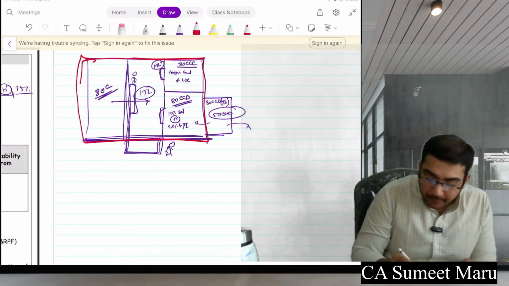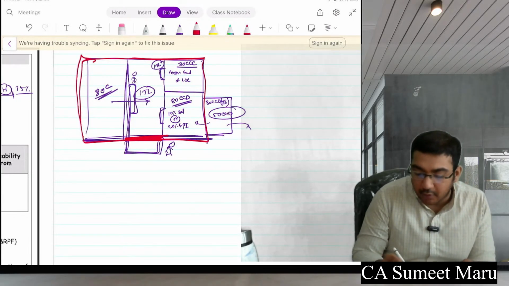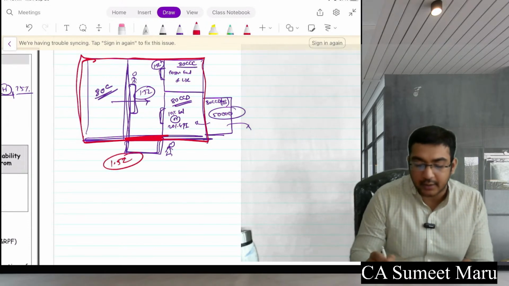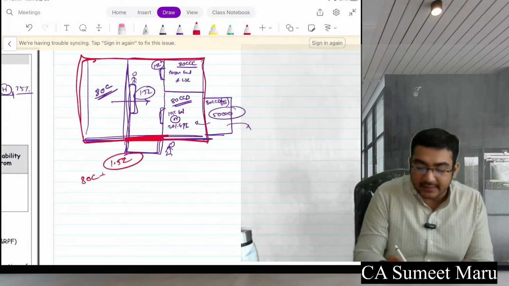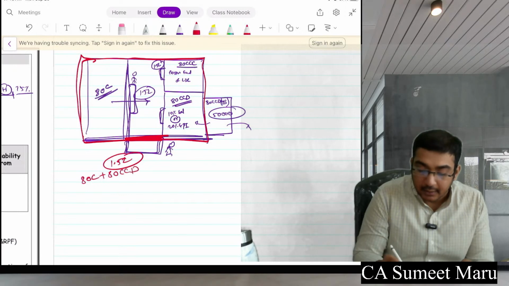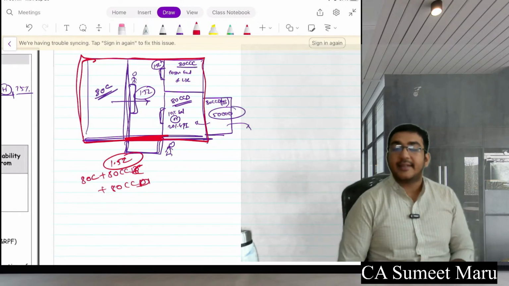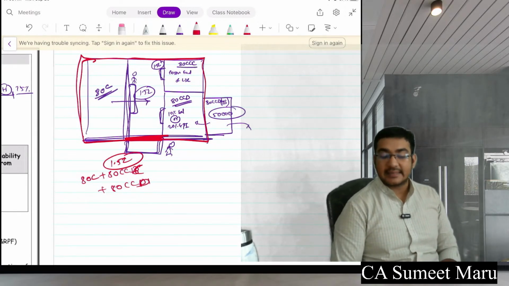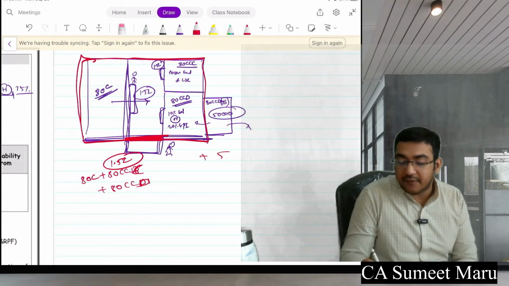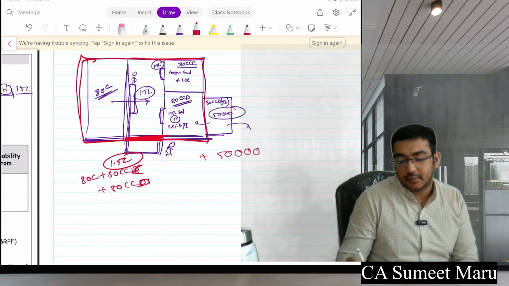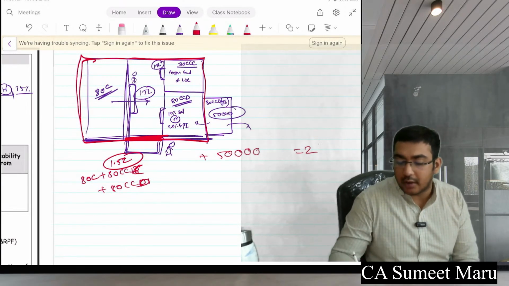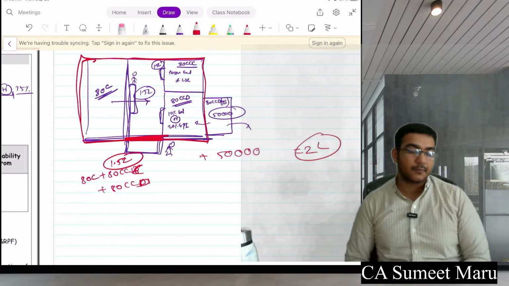From this complete mall, the maximum you can take out is how much? 1.5 lakh only. So 80C plus 80CCC plus 80CCD(1), these three together you can take 1.5 lakh, and this additional 50,000. So in total, if you include all, the limit is 2 lakhs.